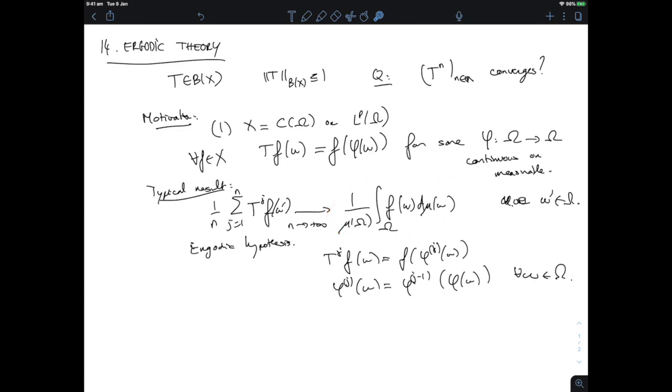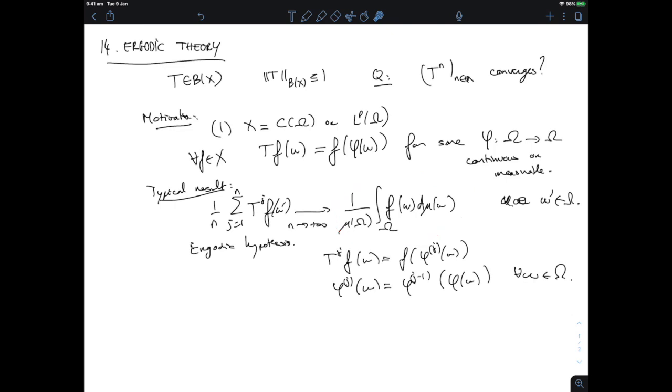So it's really telling you that you can understand the average of f over all possible values of omega by just looking at the orbit of a fixed omega prime. The nature of the transformation phi is such that the orbits are sufficiently descriptive to tell you something about the global average of f.